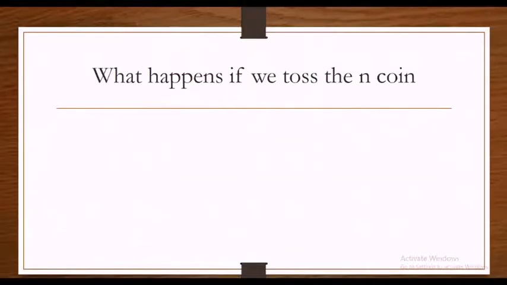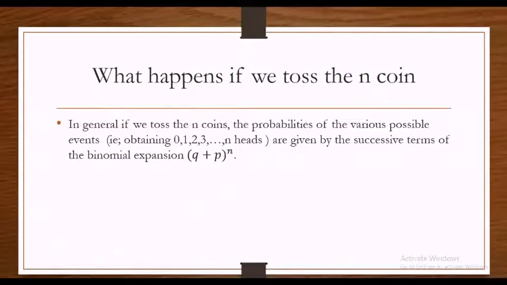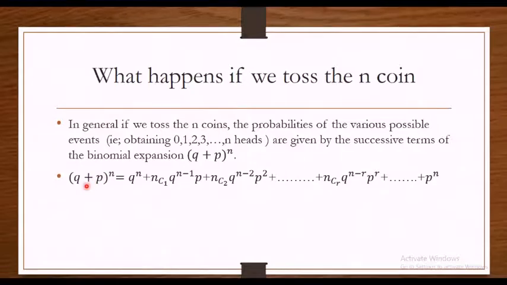That's right. So what happens if we toss n coins? When we toss n coins simultaneously, the probabilities of the various possible events of obtaining heads are given by the successive terms of the binomial expansion (q + p) whole raised to n. So (q + p)^n is equal to such a big expansion. I hope you are all familiar with this binomial expansion.